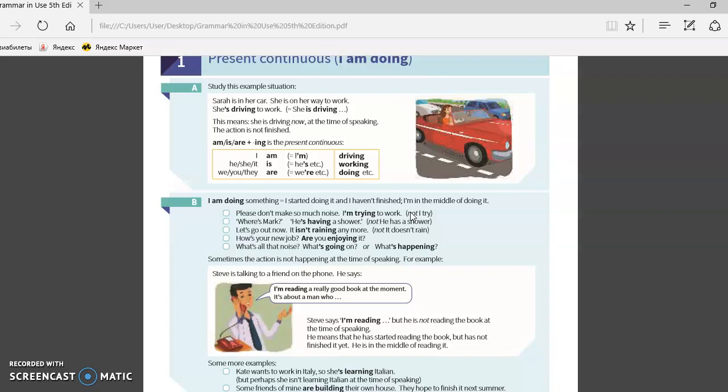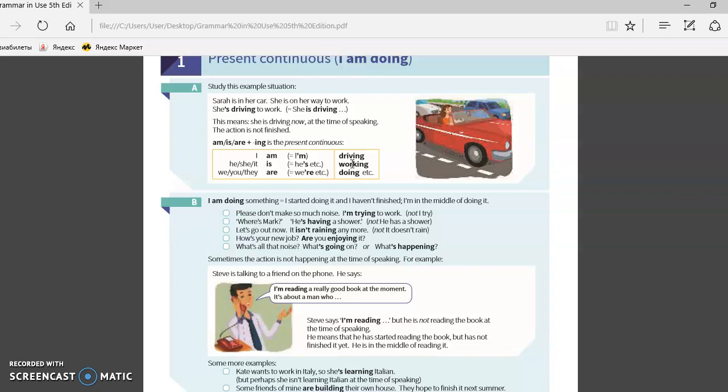My dear students, in today's lesson we're going to talk about the present continuous: am, doing. For example, let's start our lesson from these examples. Sarah is in her car and she's on her way to work. She's driving to work. She is driving. Is driving is the form of the present continuous. This means she is driving now, at the time of speaking. Yes, the action is not finished. The action is going on at the moment of speaking.